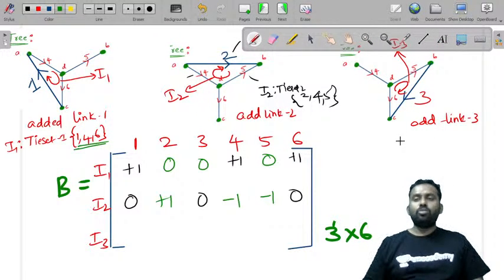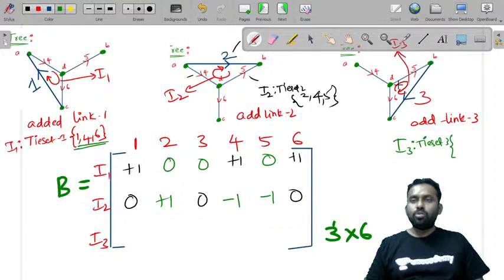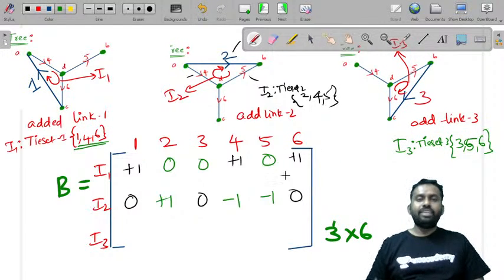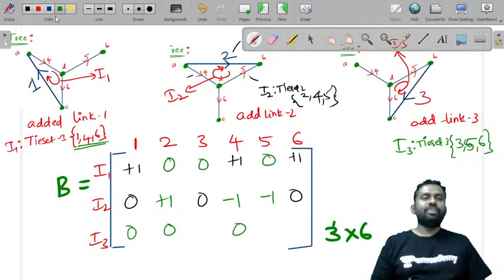Now let us consider loop 3. Here, tie set I3, or tie set 3, what are the branches in this loop? 3, 5 and 6. Except 3, 5, 6, the rest of the values are 0.